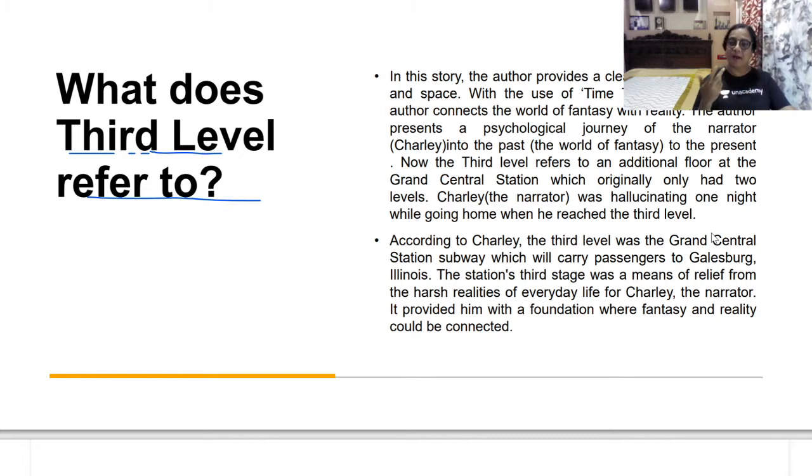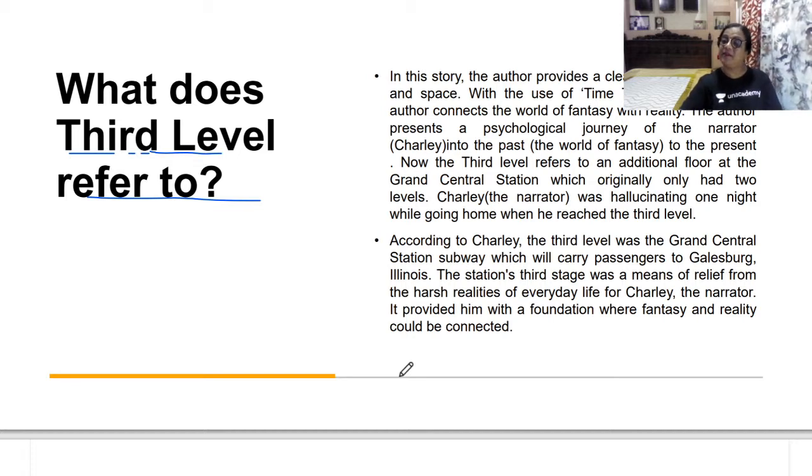By how? By hallucination. So according to Charlie, what happened? According to Charlie, the third level was the Grand Central Station subway. So where did he find the subway? He was in the Grand Central Station in New York. That subway, he thought it to be the third level, which will carry passengers.